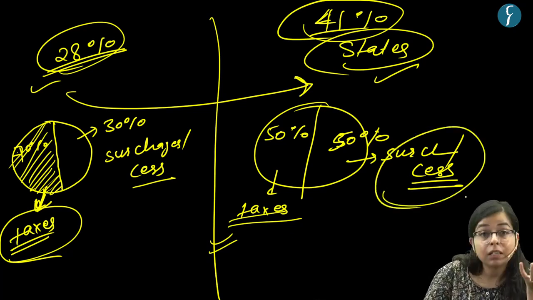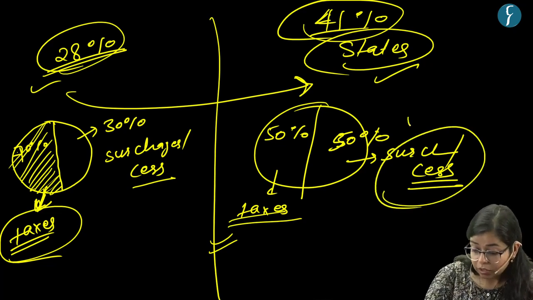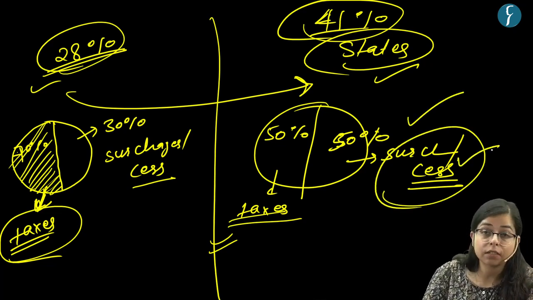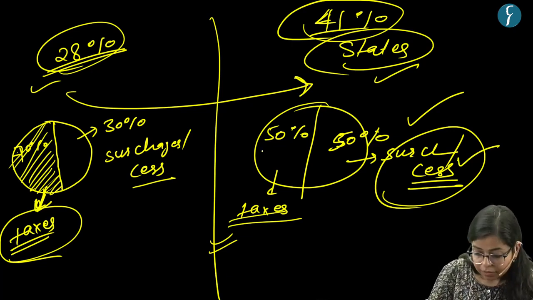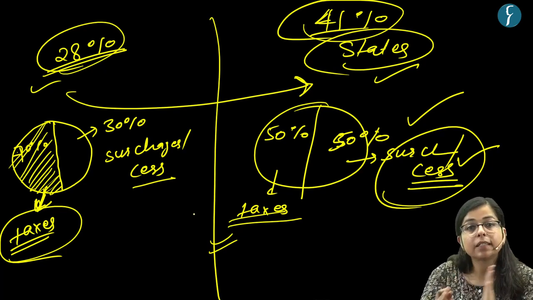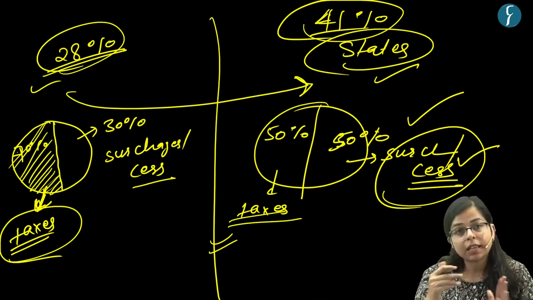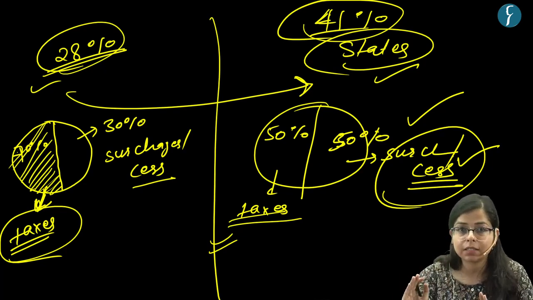On the other hand, the central government has increased surcharges and cess on various goods and services. As a result, the tax base of the central government has narrowed, but the surcharge or cess base has increased, right?